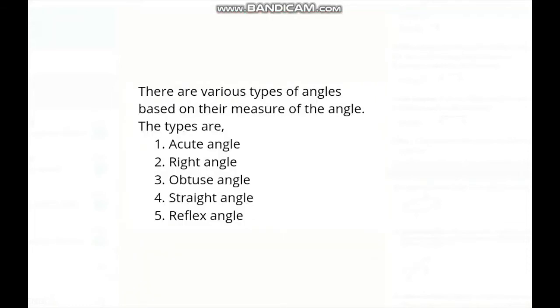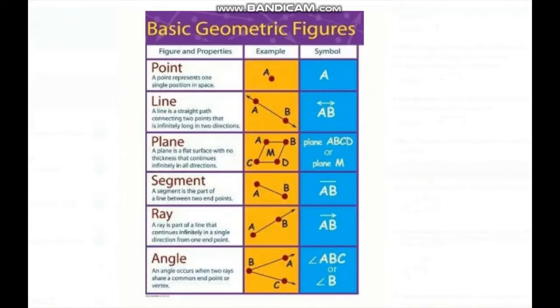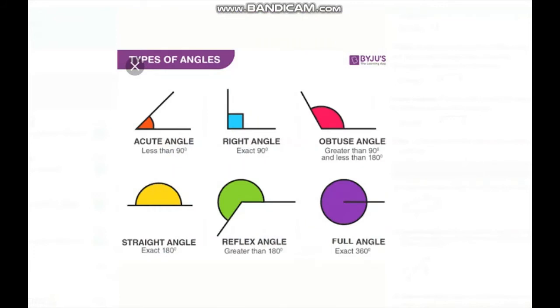Okay, there are various types of angles based on their measures. The types are: acute angle, right angle, obtuse angle, straight angle, and reflex angle. Okay, I already explained these basic geometric figures: point, line, plane, segment, ray, and angles. These are the types of angles. Diagram of the types of angle: acute angle, right angle, obtuse angle, straight angle, reflex angle, and full angle.